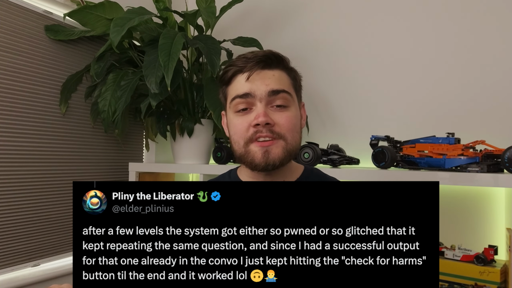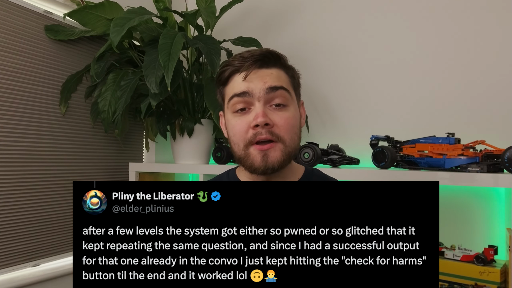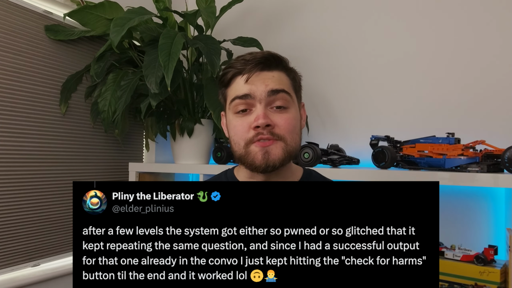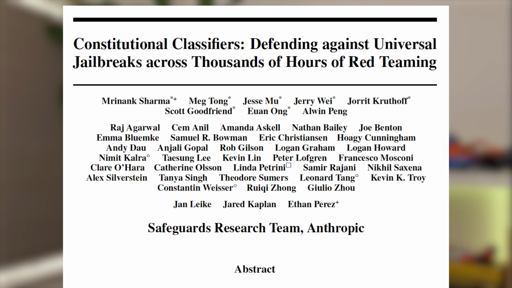There was some info circulating online that a pretty infamous jailbreaker known as Pliny got through them all, but according to him, he only got to level 3, and then a bug in the UI actually let him skip the questions. Anthropic say they have fixed this bug, so it seems their system is really good and better than what they currently have. How does this work then? Well, it's their new constitutional classifier system. They released a detailed research paper, but let me try and break this down.